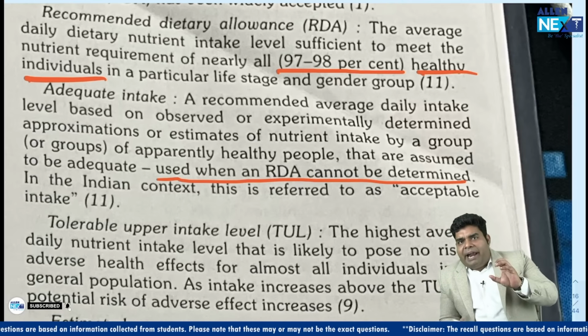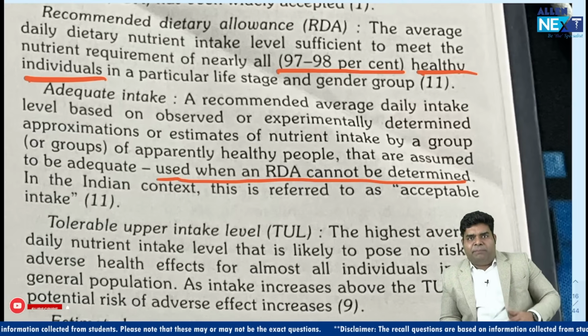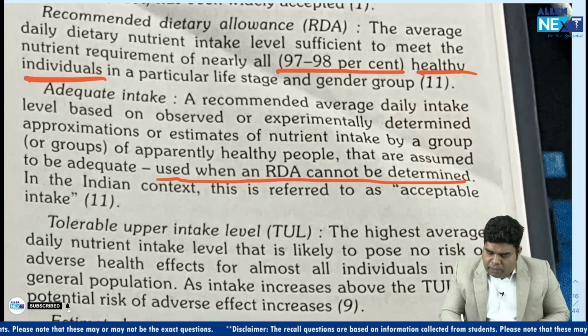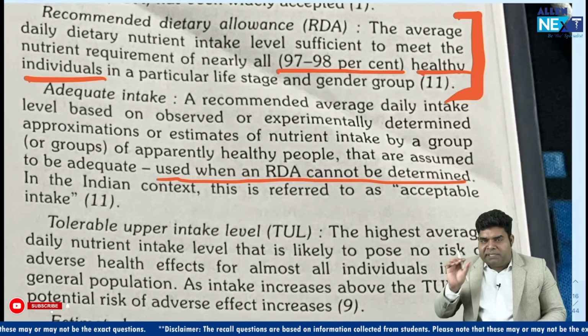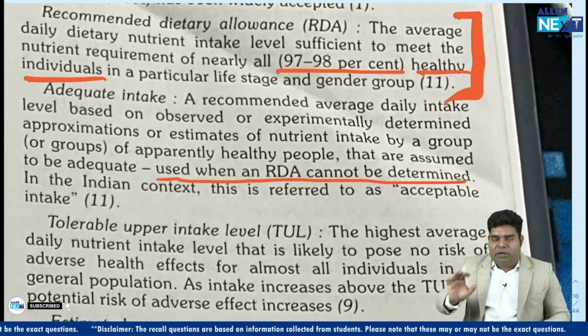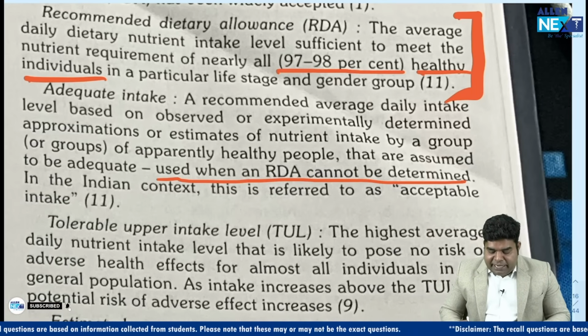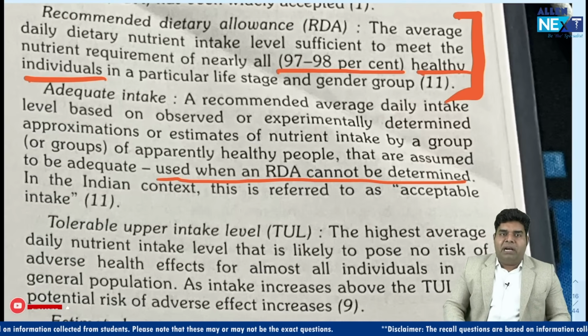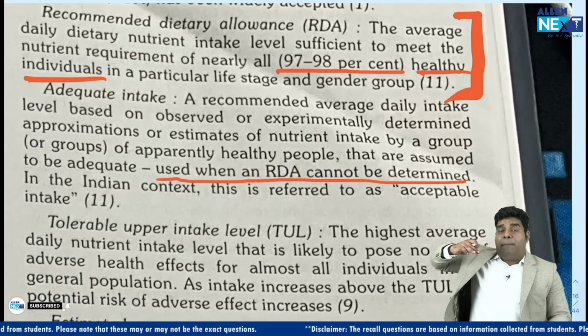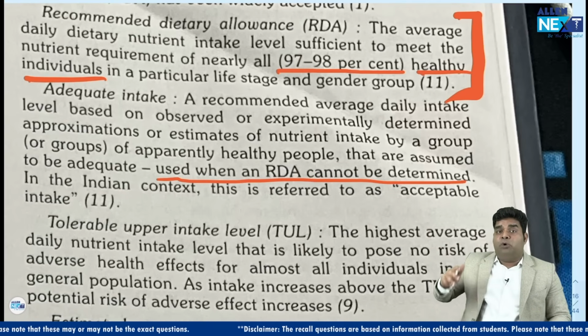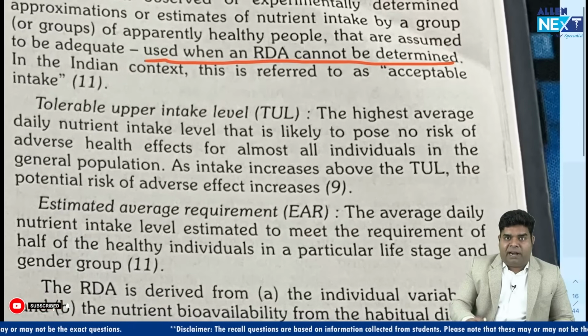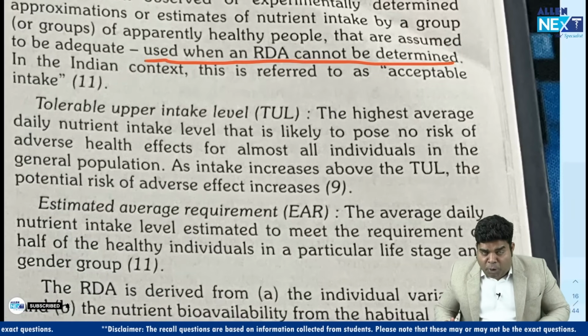So RDA and adequate intake are roughly the same thing, but we use RDA because it is more precise and defined that it is for 97.5% of the population. Then there was tolerable upper intake level. Tolerable upper intake level is that amount which poses no risk of adverse effect for all the people in the population.